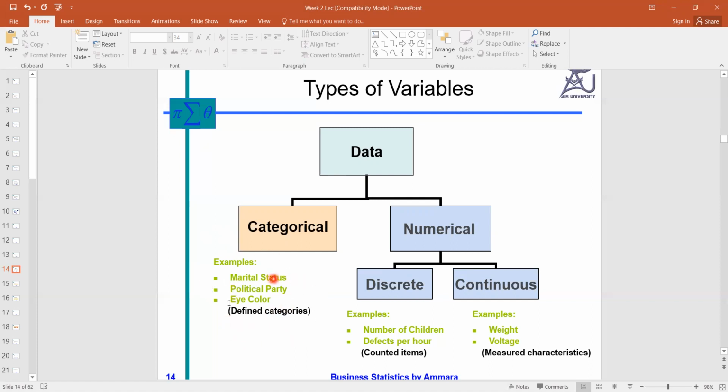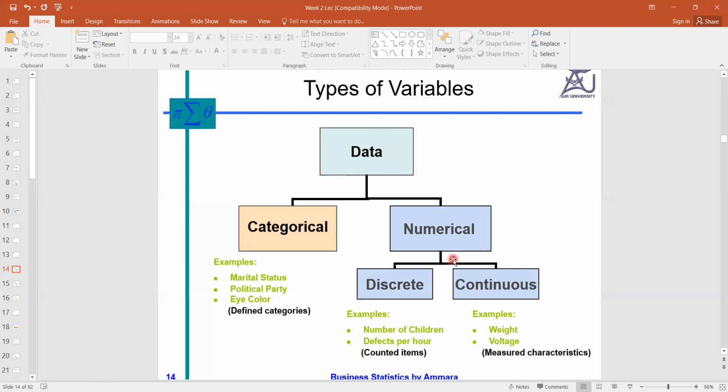If we have questions, quality rank, professor, assistant professor, lecturer. So these are examples of categorical variables in which we have only characters, only qualities, only names, not responses in the form of numbers, not quantities.